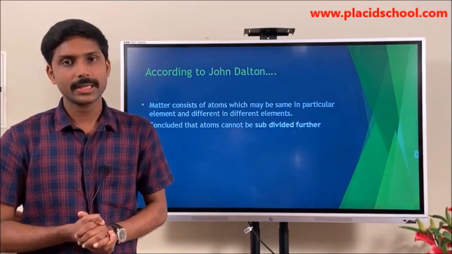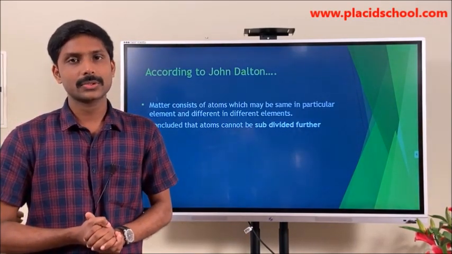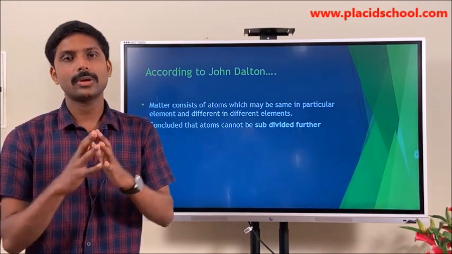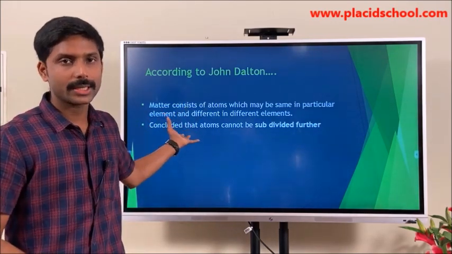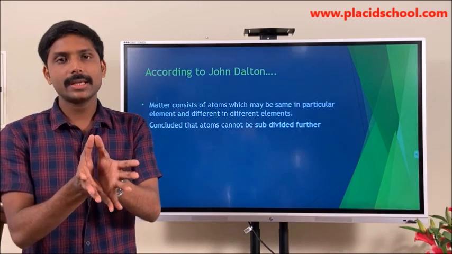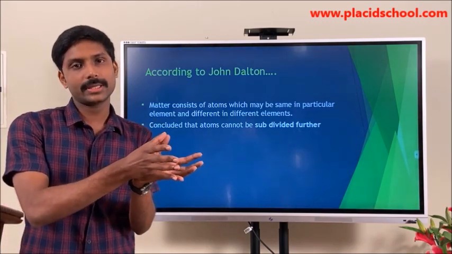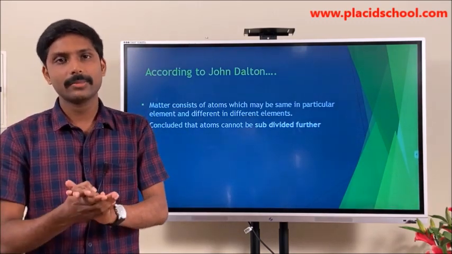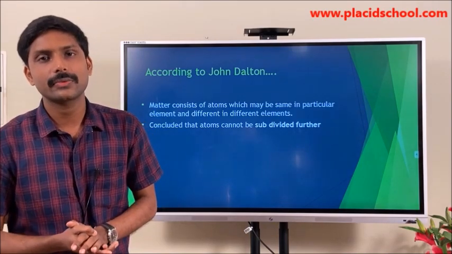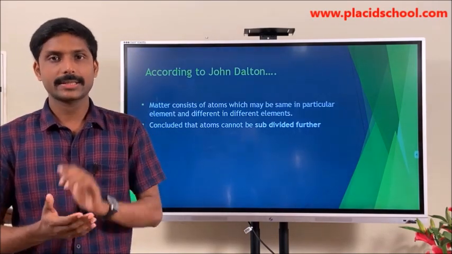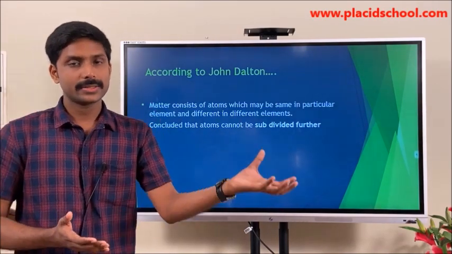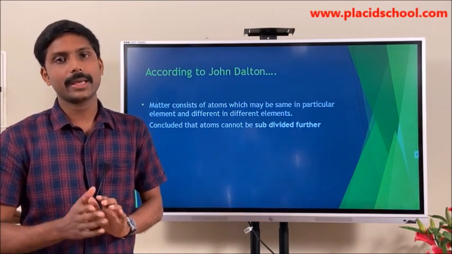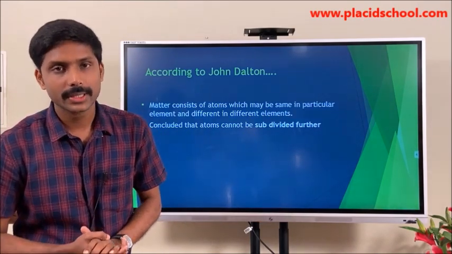So if we study one particular atom, we are making a whole picture of the complete element. It will be easy to study the complete characteristics of an element if we study the character of a particular atom. It will be the same for a particular element and different for different elements.